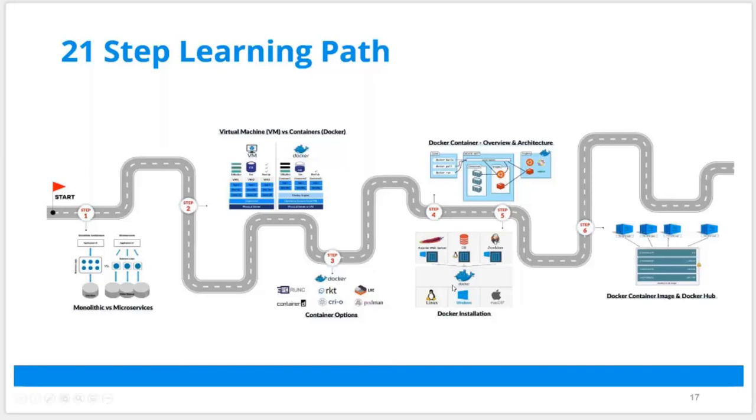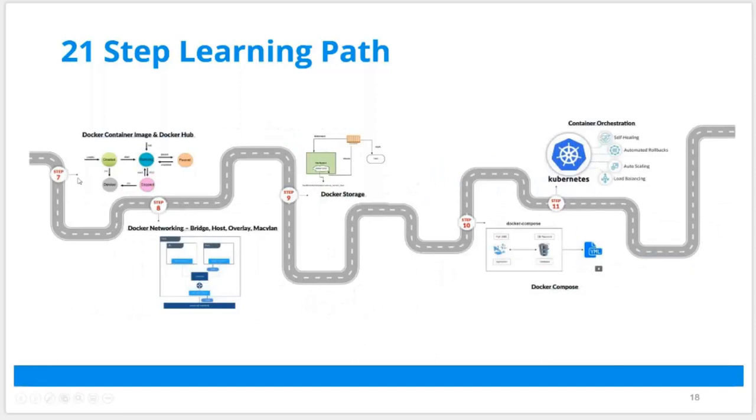Then we'll look at Docker installation options. How do you install Docker and what are the options available? We'll talk about that as well today. So once you understand Docker installation, then you should be doing Docker containers, images, and what is an image? Where do you store these images? Because you spin off containers from those images. So how do you create those images? How do you build them? How do you store them? How do you spin off the containers from them?